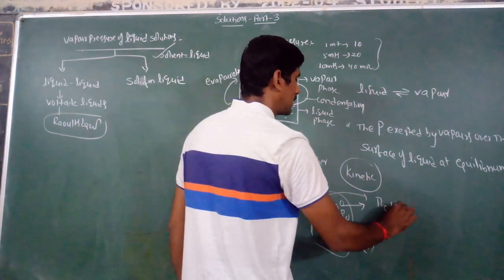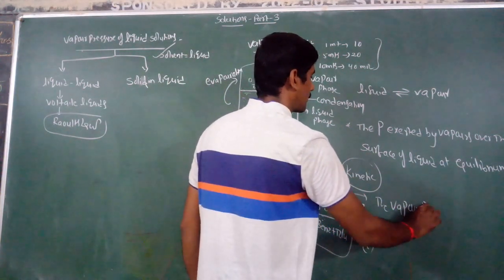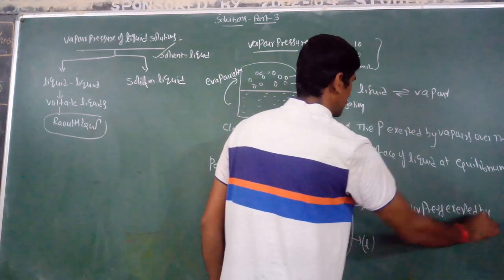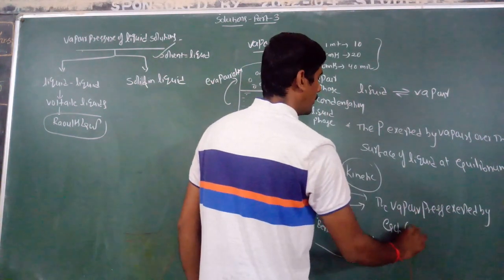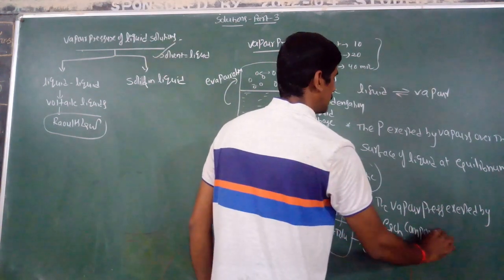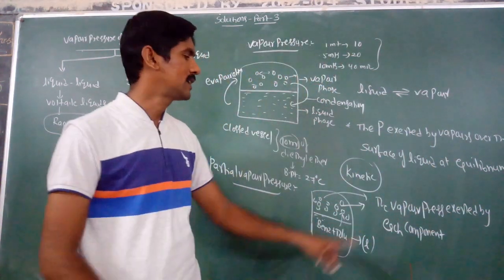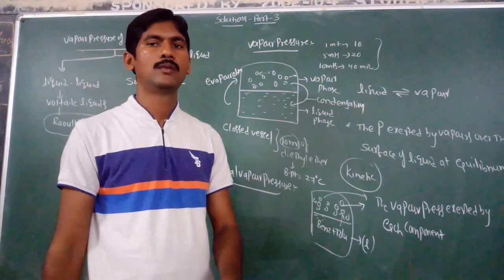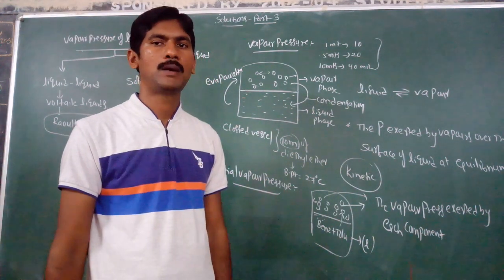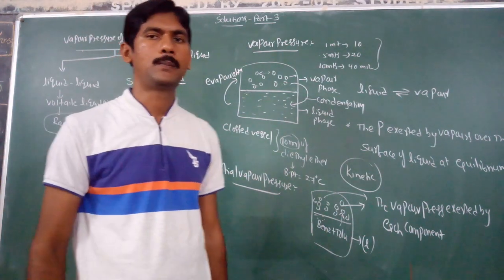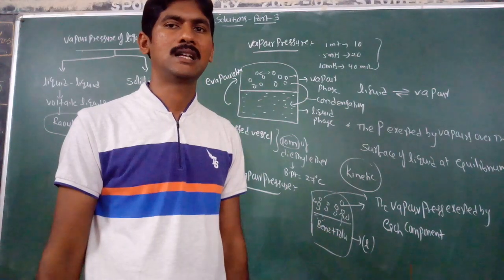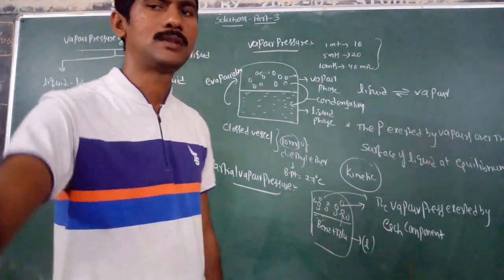The vapor pressure exerted by each volatile component in a mixture of volatile liquids is known as partial vapor pressure. So these two are very important terms to understand the Raoult's law concept.